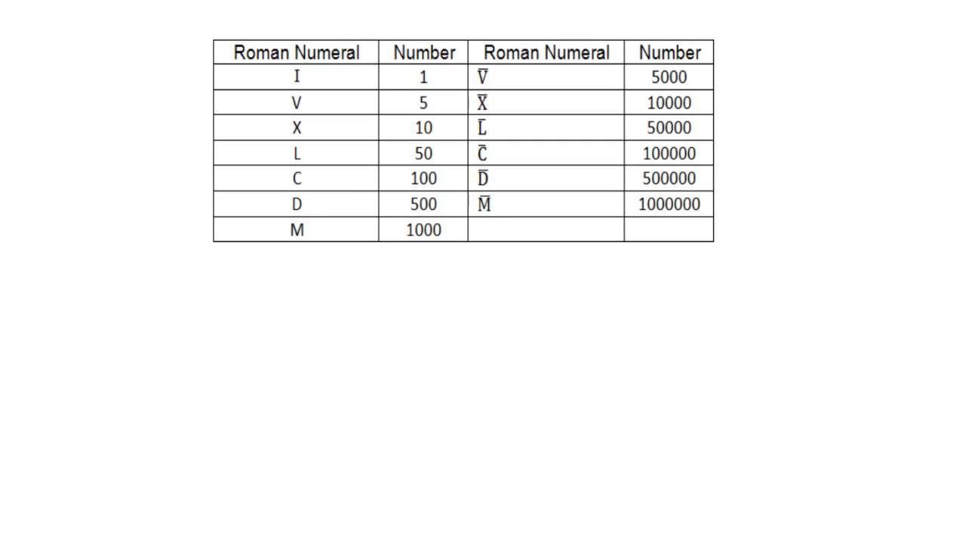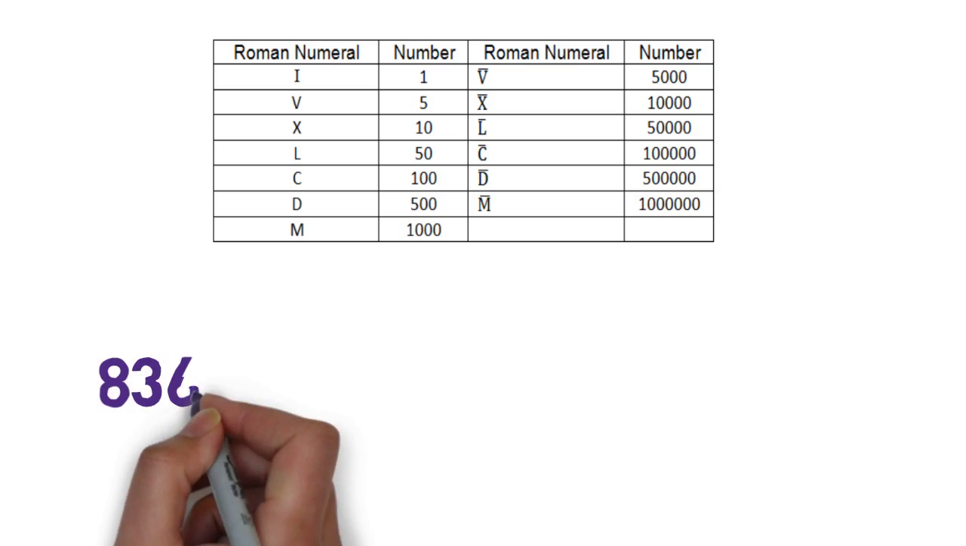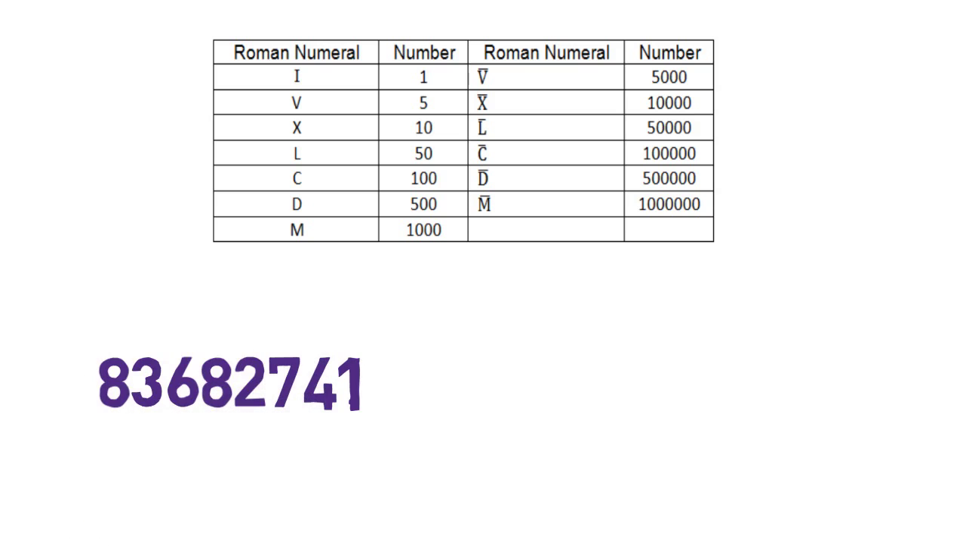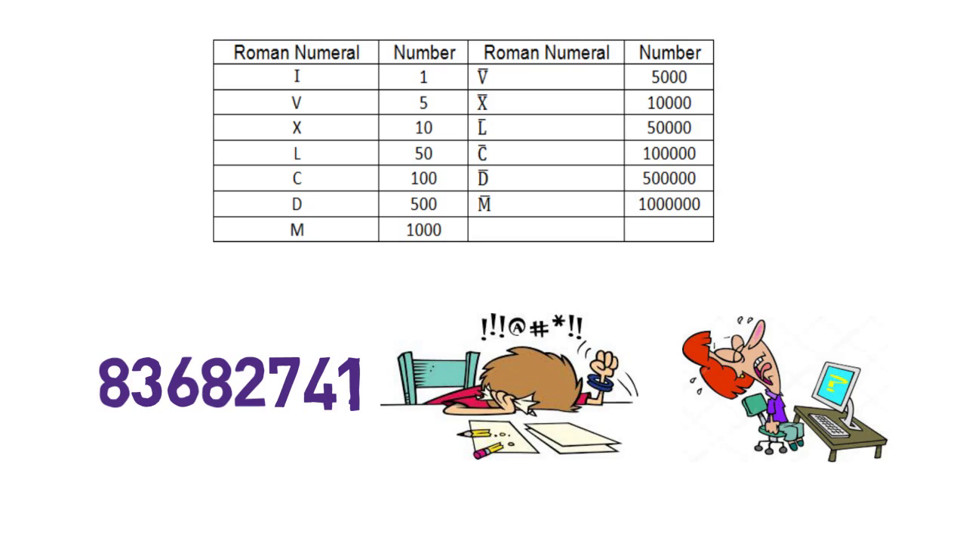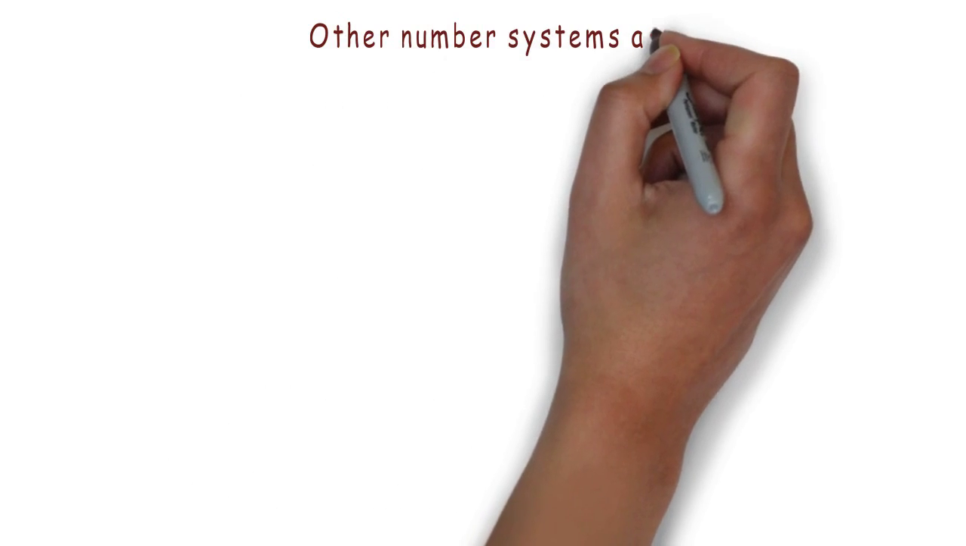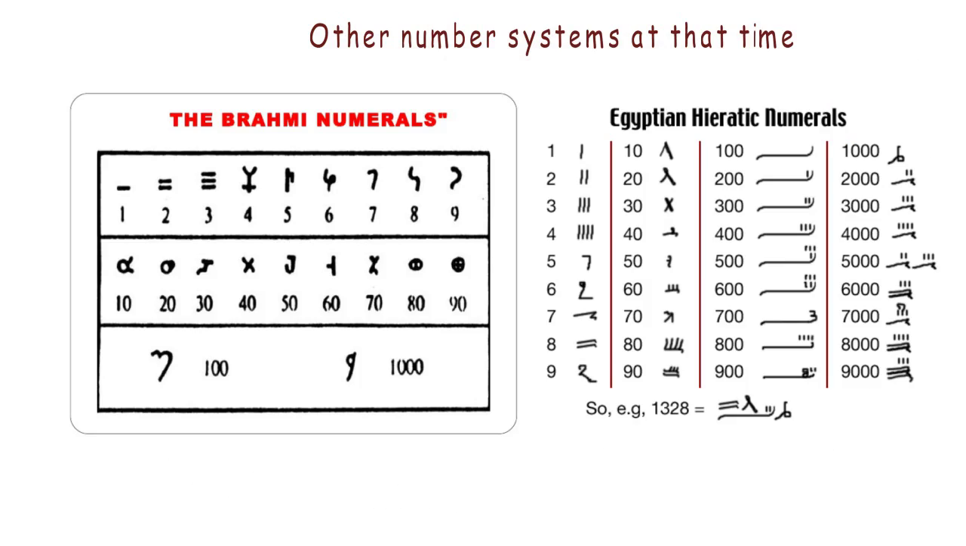As numbers are infinite, this number system is not sufficient to represent large numbers properly. If you want, you can try writing this number in the Roman number system. In a few minutes, you will find it impossible, or you can search on Google for this number and still you will not be able to find the equivalent Roman number. Other existing number systems present at that time were similar.